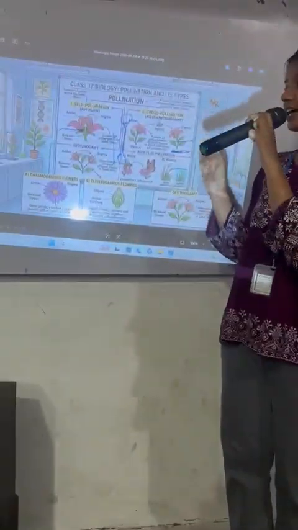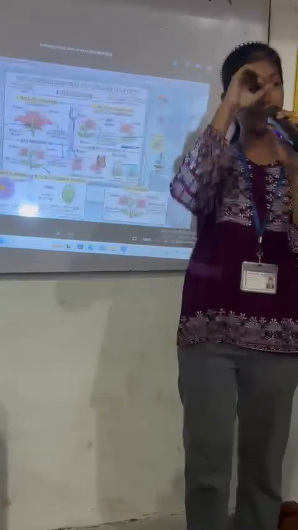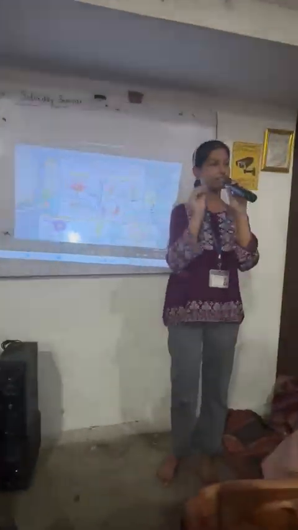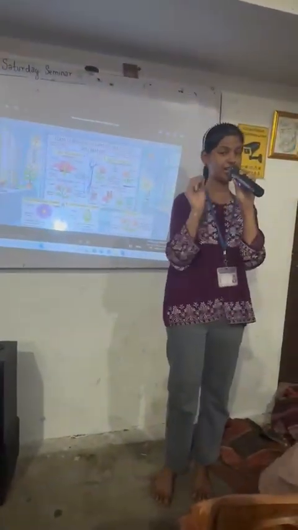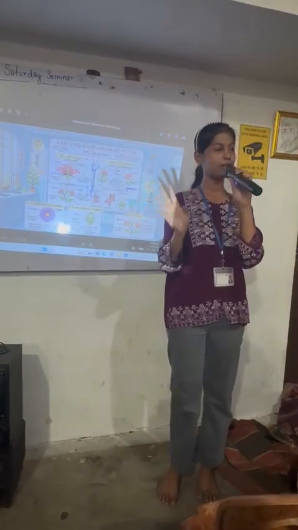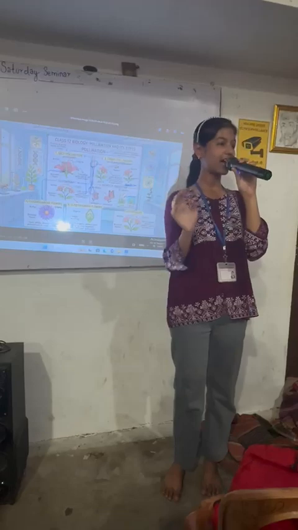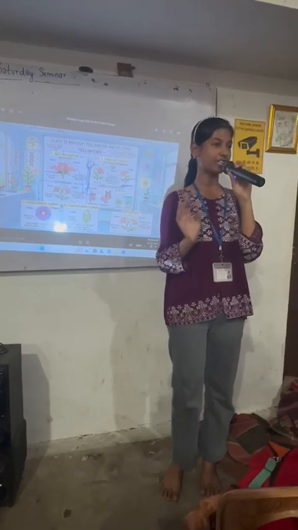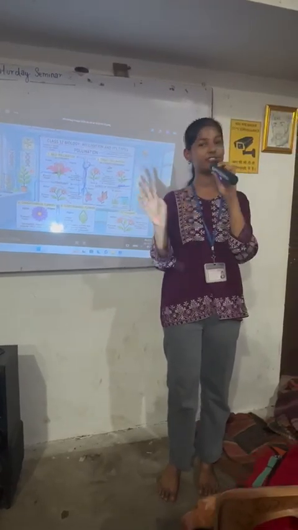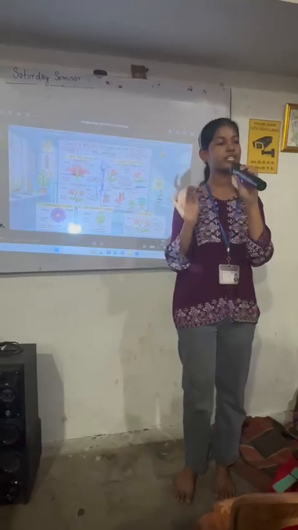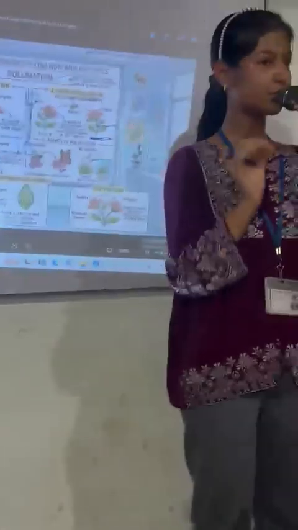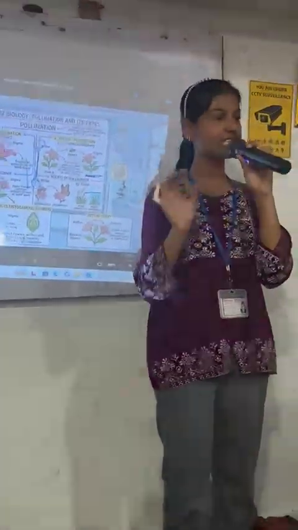Pollination is the process of transferring pollen grains from anther to stigma. As you would have read till the 11th class, there are two types of pollination, self-pollination and cross-pollination. But here I will tell you that this is not quite right, because there are three types of pollination. The first one is autogamy, the second one is geitonogamy, and the third one is xenogamy.